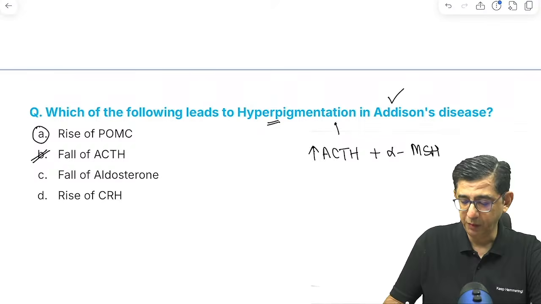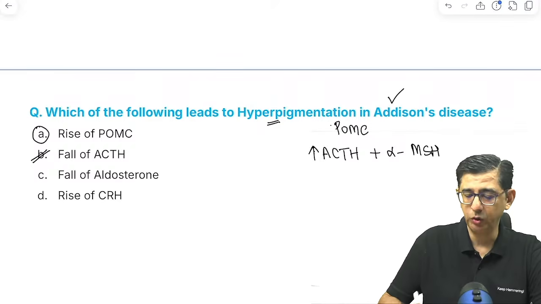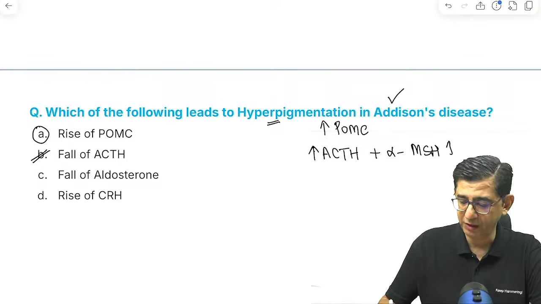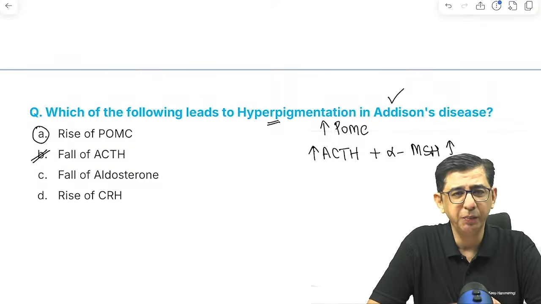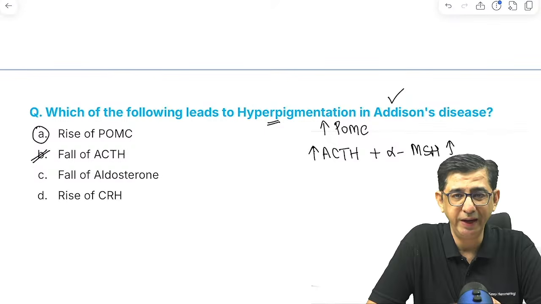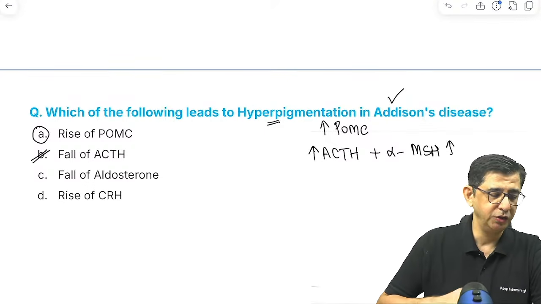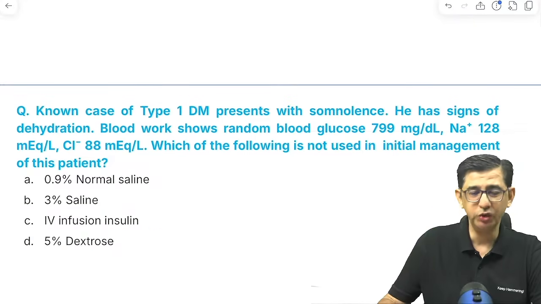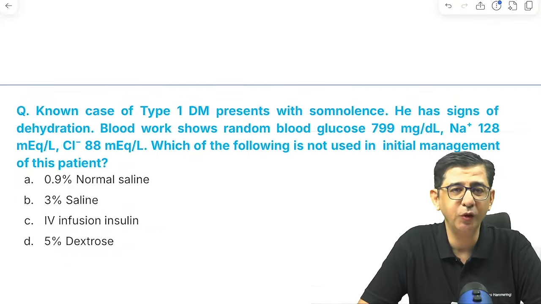I'll repeat the statement once again. POMC will break down into ACTH as well as alpha MSH, and that alpha MSH is the one that's responsible subsequently for the hyperpigmentation that is seen in patients of Addison disease. So good job. The answer to the second question of NEET PG 2025 is option number A, and we go to the next one. A universal question on diabetes will always be there.